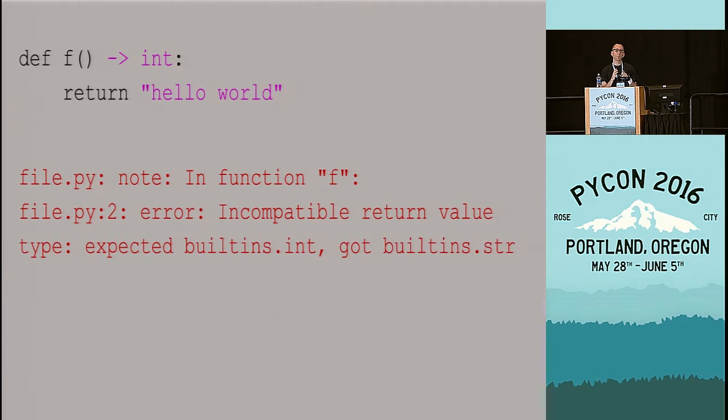And here the function definition itself is wrong. This function claims I always return an integer. What it really then proceeds to do is return a string. So it doesn't follow its own specification. And that too is detected by type checkers. And that's detected statically. Before you even run your program, type checkers point out these problems in your program.